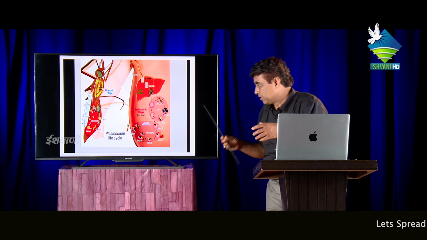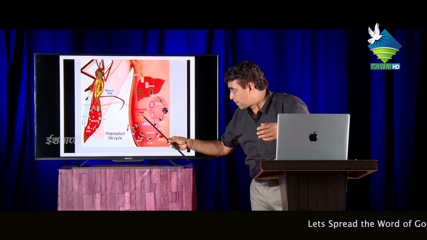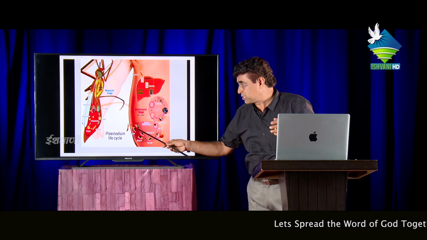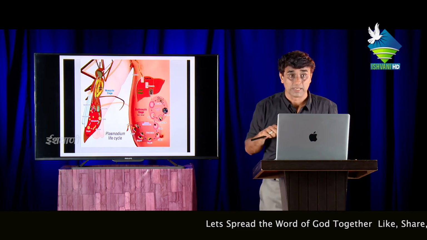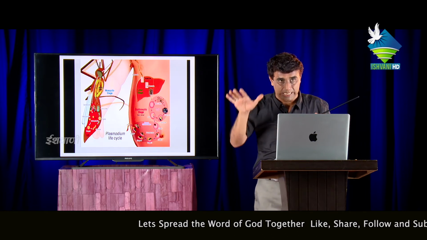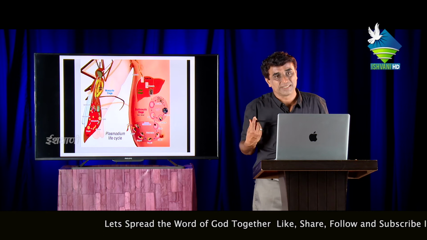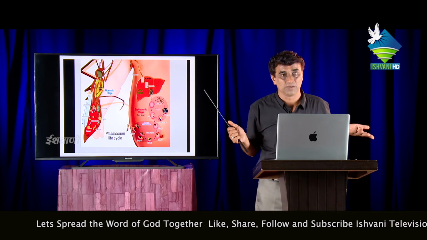Anyway, so these are the gametocytes, and all these stages are passing. And again the mosquito stage is one. So see, the two hosts are used by this Plasmodium, a very small microorganism. This is malaria. Now, what is the treatment? What are the preventions? Preventions are very simple.